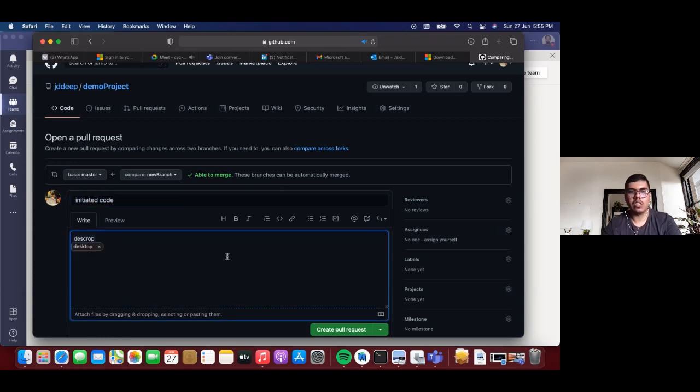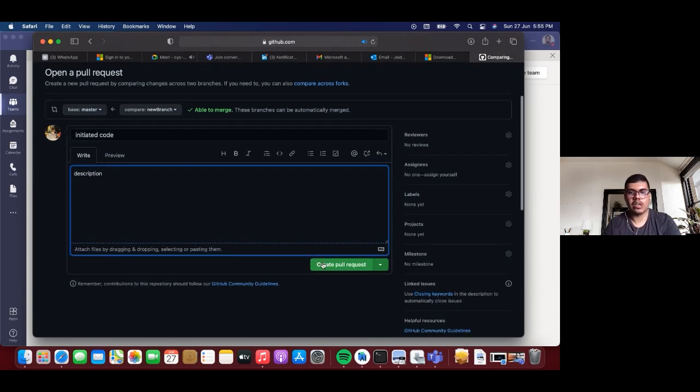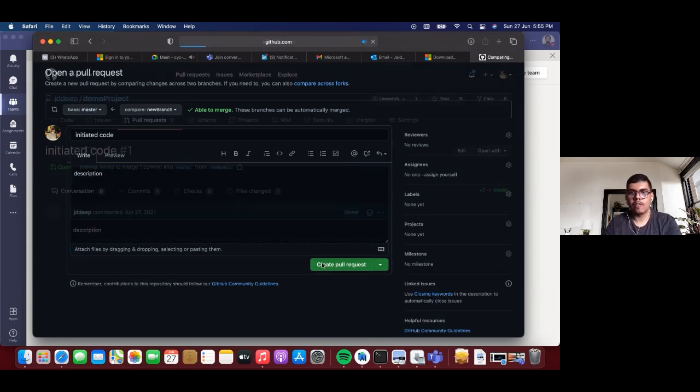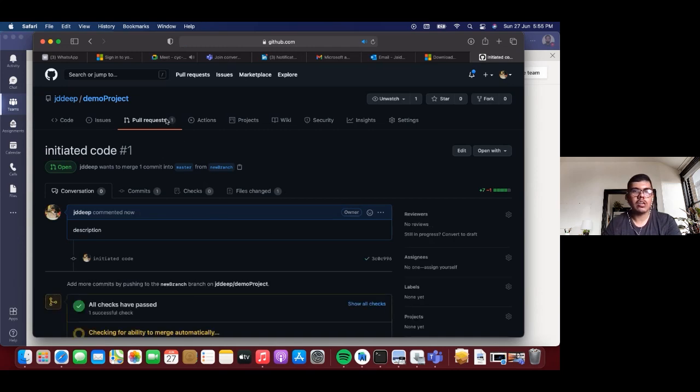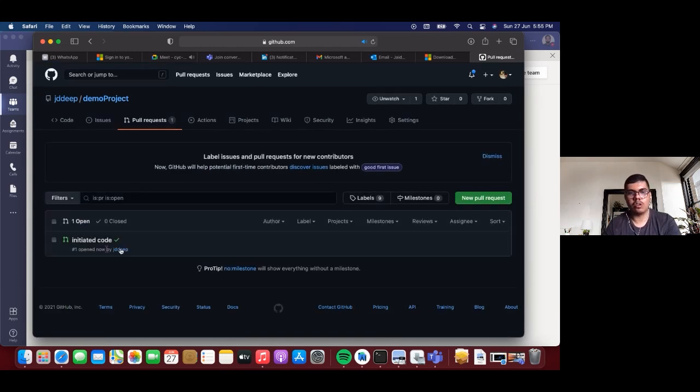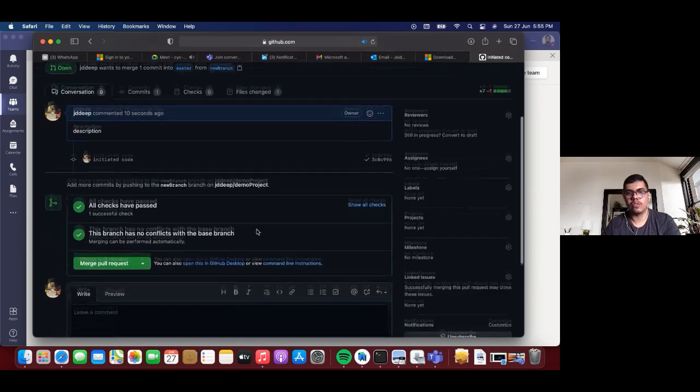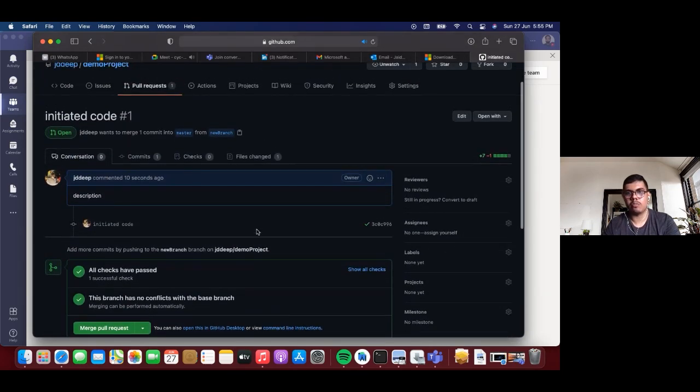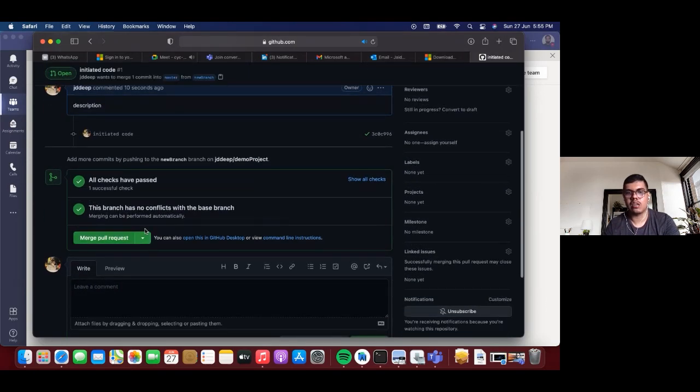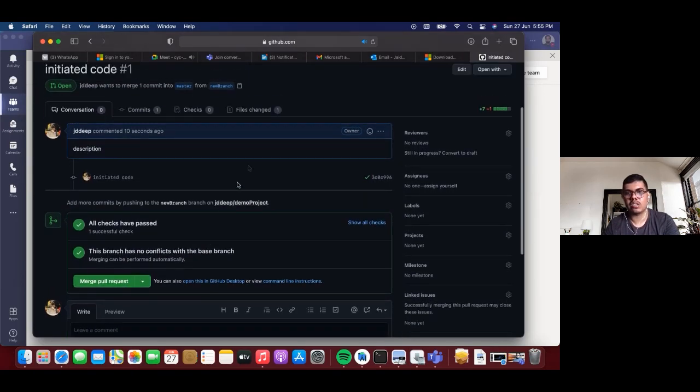Then you can go ahead and create the pull request, and you can see your pull request open in the pull request section. If the maintainer or admin of the repository wants, they can merge your pull request into their master branch.